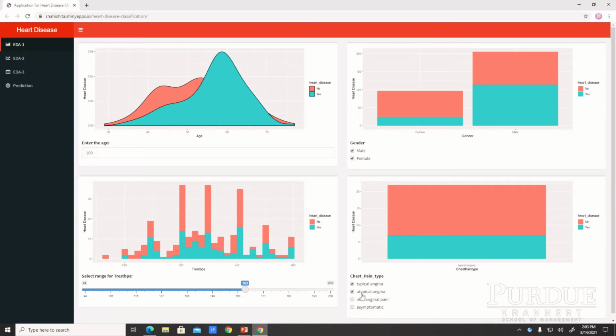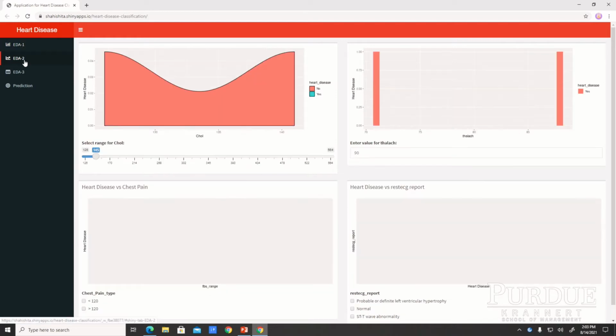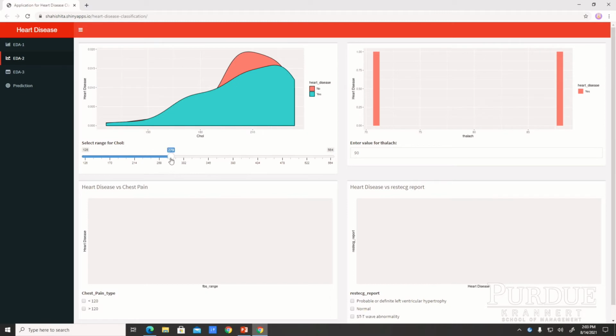This chart represents the chest pain type. There are 4 types. For these 4 types, we can see that asymptomatic patients have a higher chance of having heart disease. This chart represents the serum cholesterol. We also scroll the numbers from lower to higher, so we can see this trend. People who have higher serum cholesterol also have a higher chance of getting heart disease.